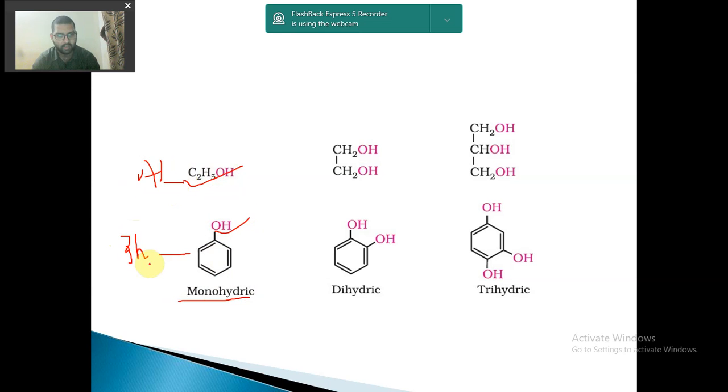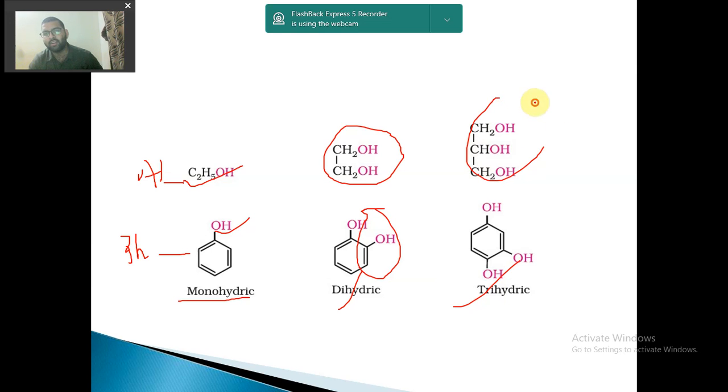Why? Because when the OH group is attached to a ring, it is phenol. When the OH group is attached to an open carbon chain, that is aliphatic, it is alcohol. Here two OH groups, so dihydric. Here three OH groups, so trihydric. So this is clear: monohydric alcohol and monohydric phenol, dihydric alcohol, dihydric phenol, trihydric alcohol and trihydric phenol. Hope this is clear.